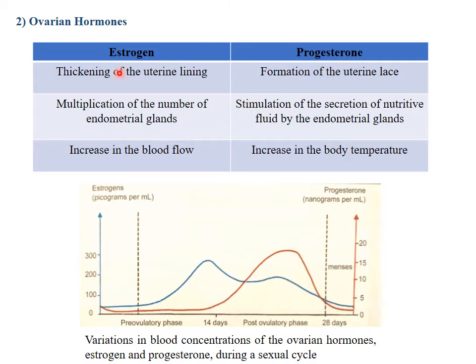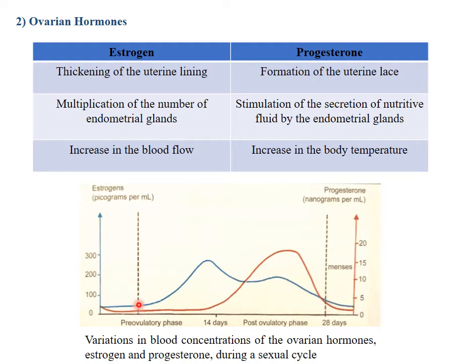The estrogen helps in the thickening of the uterine lining, multiplication of the number of endometrial glands, and in the increase in the blood flow. The progesterone helps in the formation of the uterine lace, stimulation of the secretion of nutritive fluid by the endometrial glands, and in the increase in the body temperature. Now let's look together at this graph and interpret the variations in the concentrations of the two ovarian hormones during a sexual cycle.